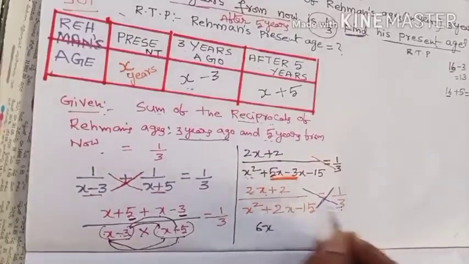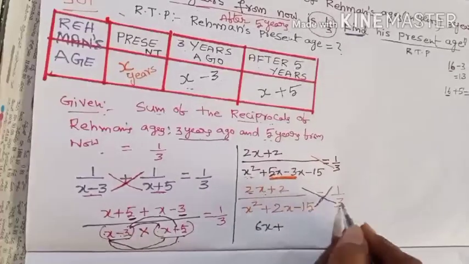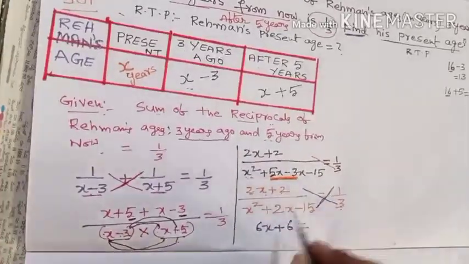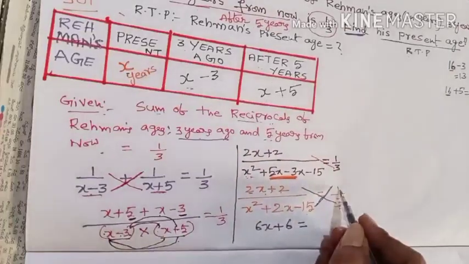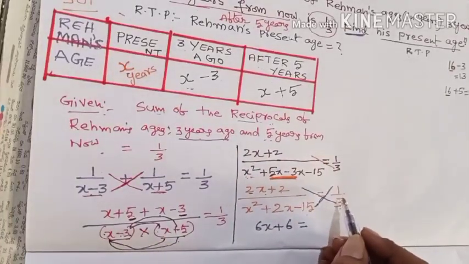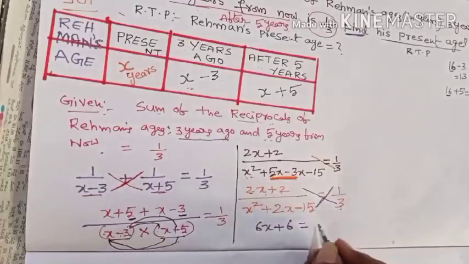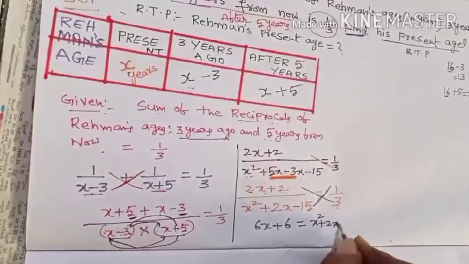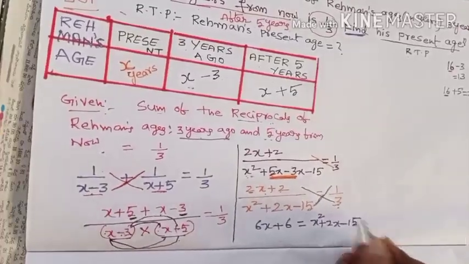Then plus, 3 twos are 6, isn't it? Then here is equal. So this whole thing is multiplied by plus 1. Whenever you multiply this one, you will get the same one. How much is that? x squared plus 2x minus 15, isn't it?